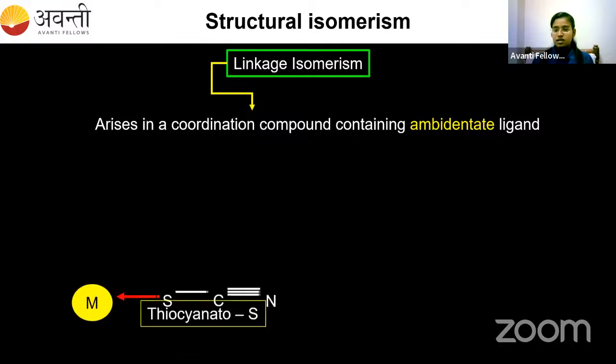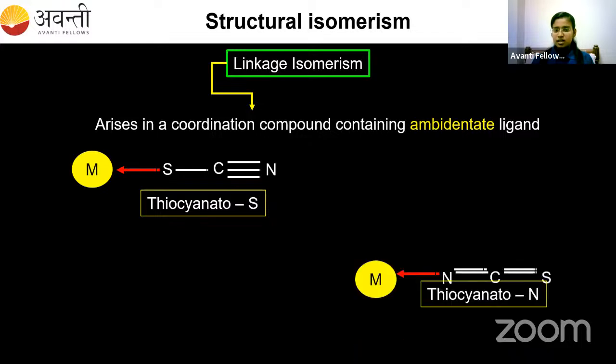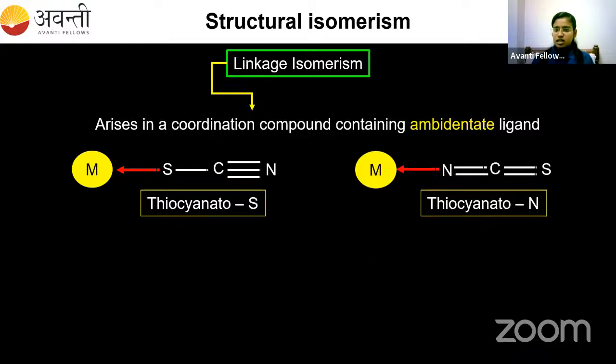For example, thiocyanate. So SCN is the ligand. Here sulfur is donating the electron pair to the metal, and in this case nitrogen is donating. But the formula is the same for both. One is SCN and the other one is NCS. The atoms taking part in this ligand are the same. But in one case sulfur is donating and in the other case nitrogen is donating. So the linking atom is different. So the metal is linked with sulfur here.